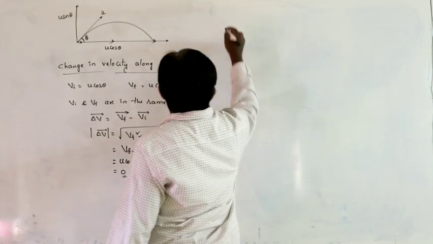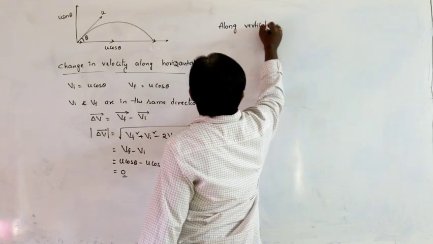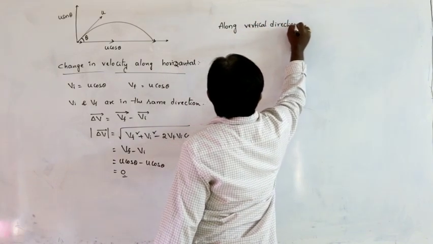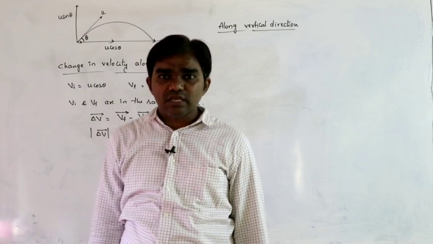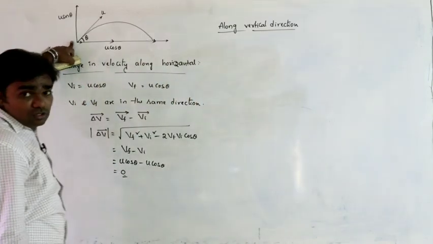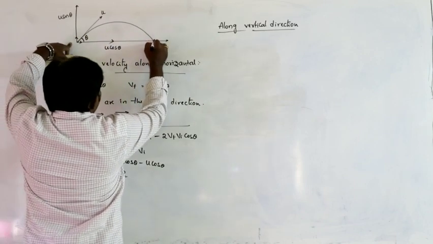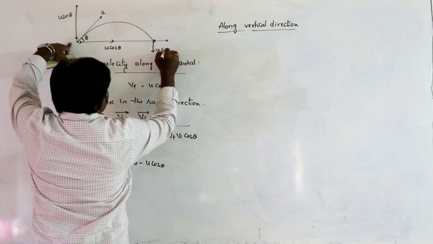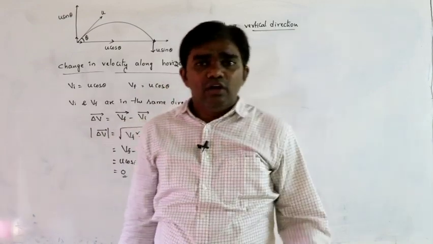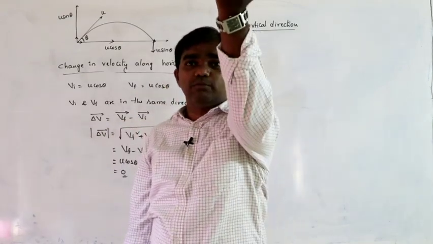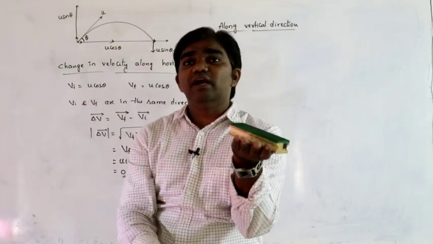Next, along the vertical direction. What happens along the vertical direction? How can you calculate the change in velocity along the vertical direction? In the upward direction, initial velocity is u sin theta. Again, on reaching the ground, the speed is u sin theta only. We already discussed in motion in a straight line that the body reaches the ground with the same speed with which it is projected upwards. Speed of projection must be equal to speed on reaching the ground.